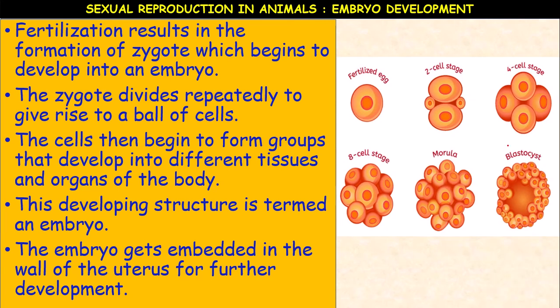You can see these are the changes which occur after fertilization. The fertilized egg undergoes cell division, where the one cell becomes the 2-cell stage, then 2 cells become 4, 4 become 8, 8 become 16, and a ball of cells is formed that is called morula. This morula develops into a blastocyst, then it develops into the gastrula. This is called cleavage. Cleavage means the stages involved in the development of the embryo.